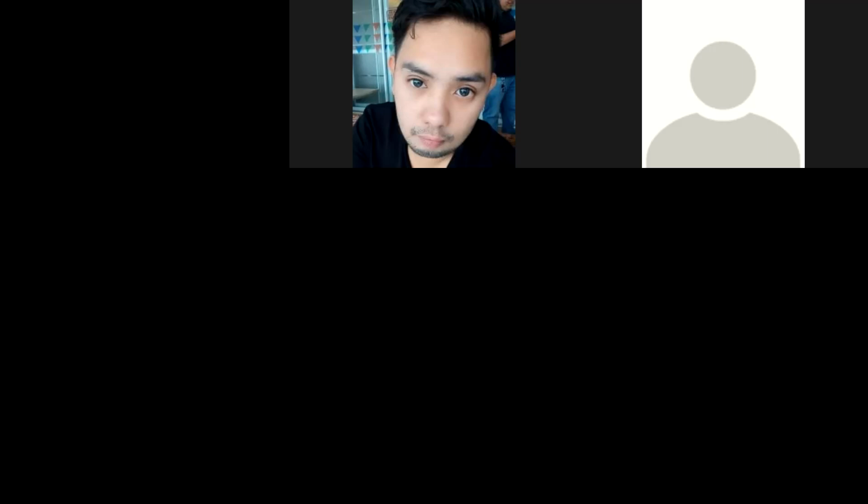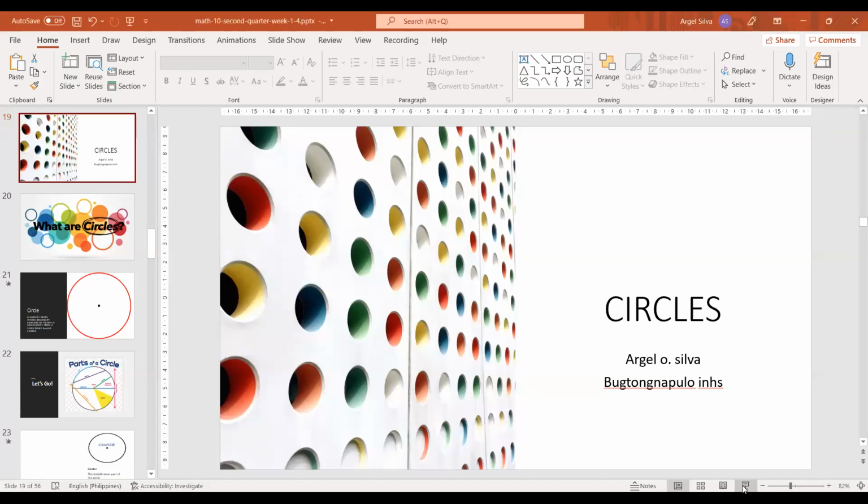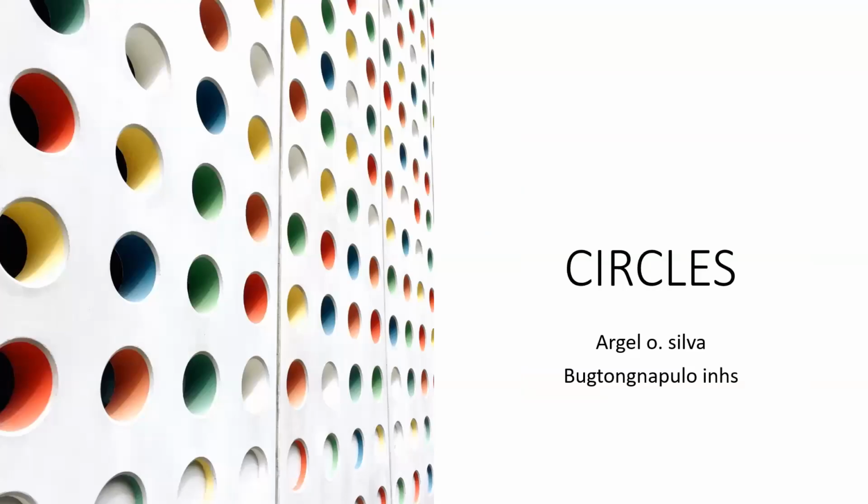How do we define circles? Anyone? How do we define circles? Ano nga ba ang circle? Anyone from the group? Any idea about circle? Anong alam niyo sa circle? Yes po, sa gulo? Shape without vertex po, sir. Shape without vertex. Okay po, noted.